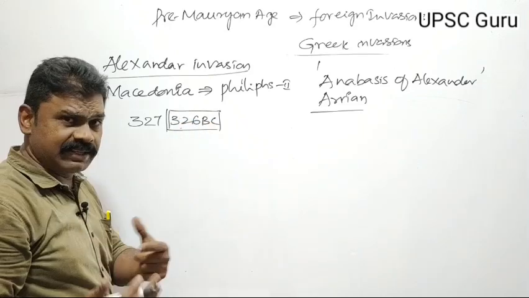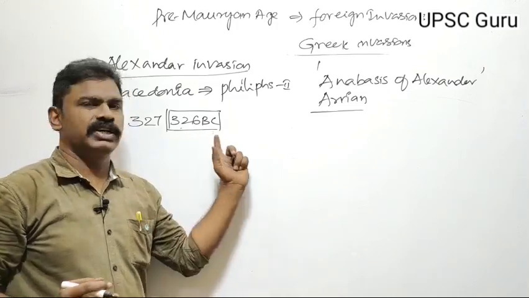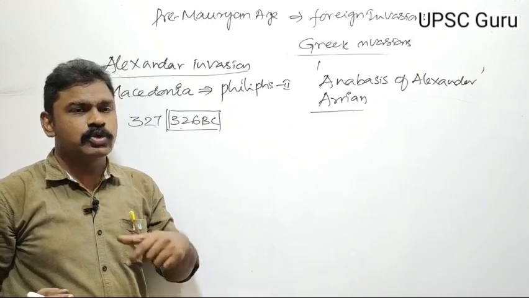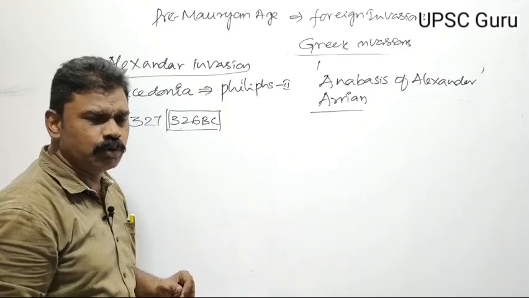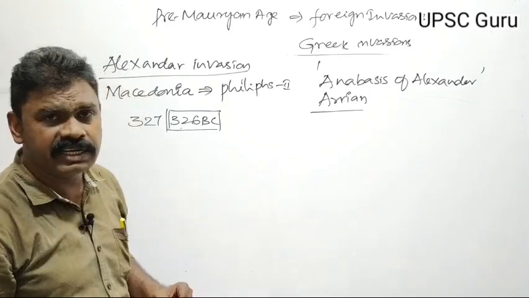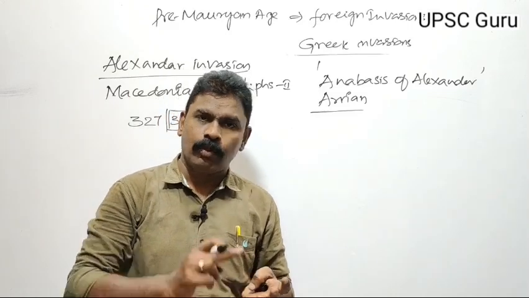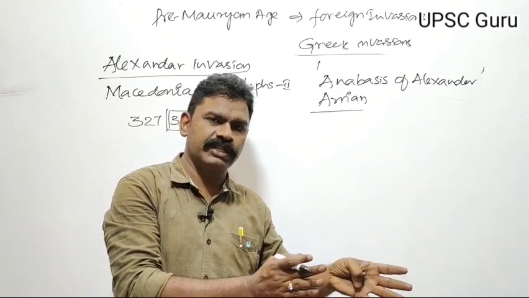You can remember it like this: 3 2s are 6. 326 BC. Because this is the most important date to remember in Indian history. There are very few years to remember in ancient Indian history, like Buddha's birth and Buddha's death. Buddha was born in 563 BC, and Buddha died in 483 BC.